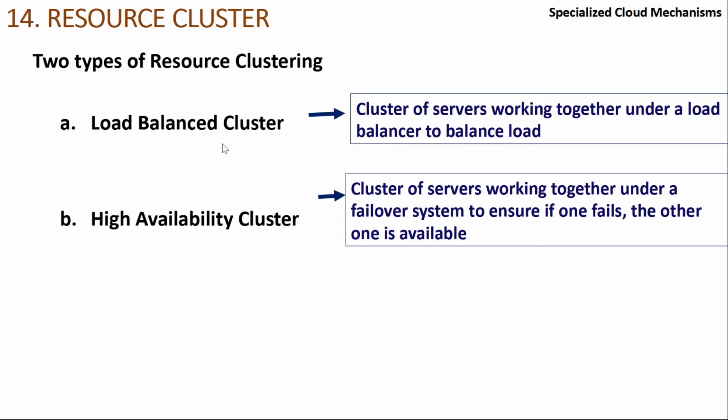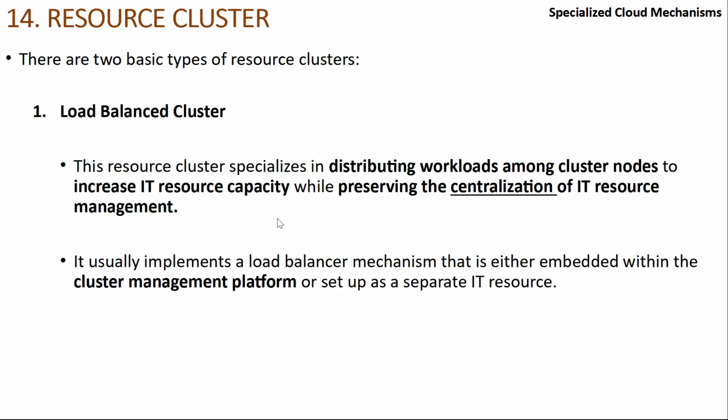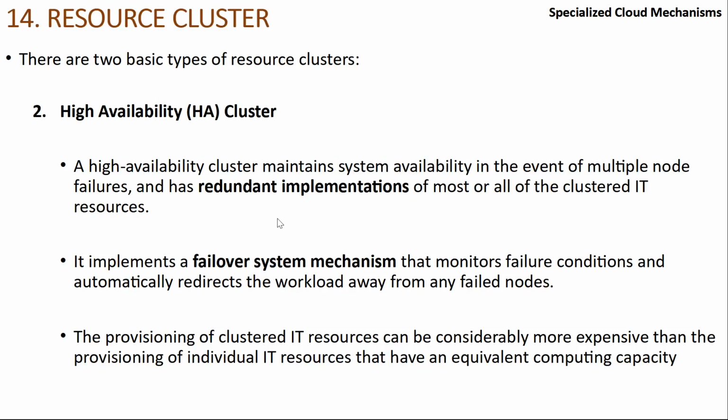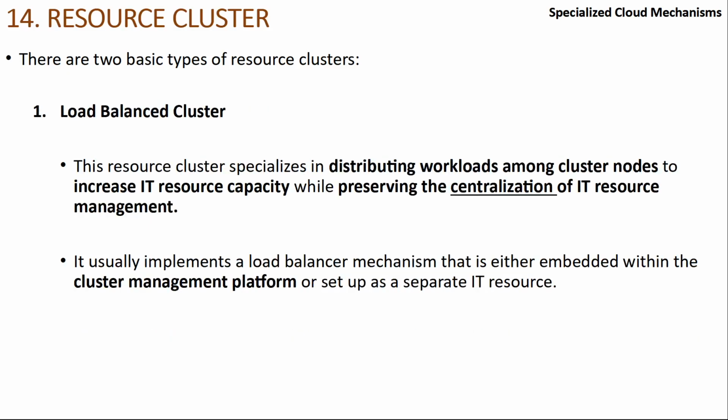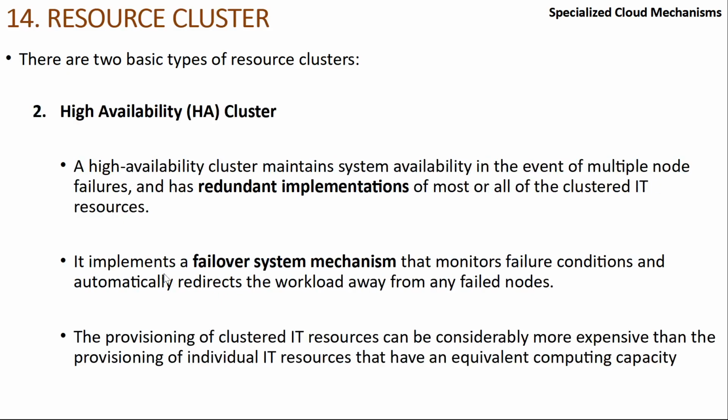So in clustering at a high level, we have already seen what a load balancing cluster is, right? A load balancer can be assigned a cluster of servers that is used to load balance. And we have seen an example of a high availability cluster, when we looked at the database example. So a high availability cluster implements what?